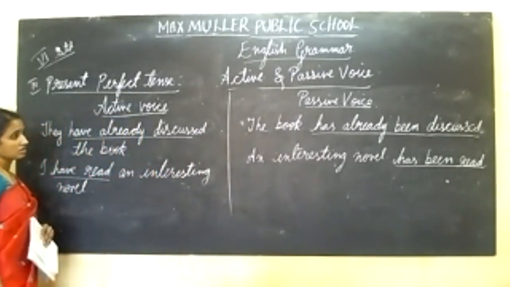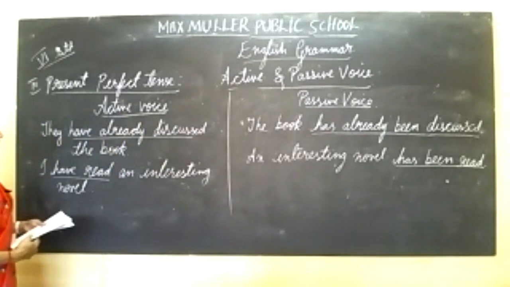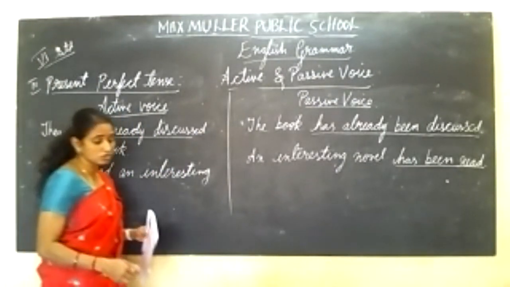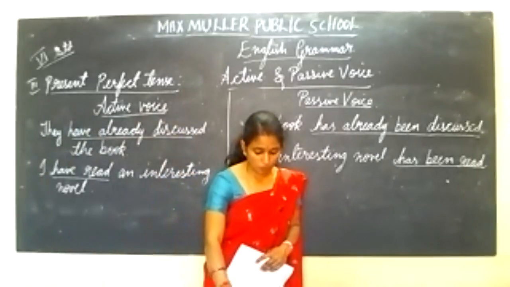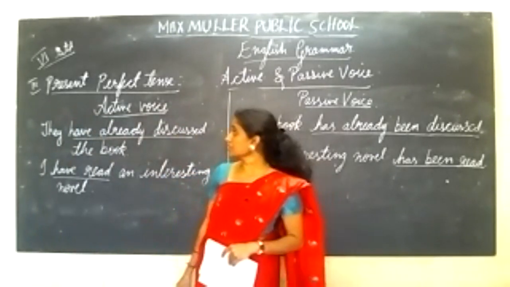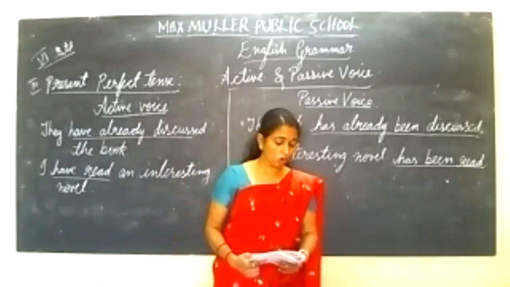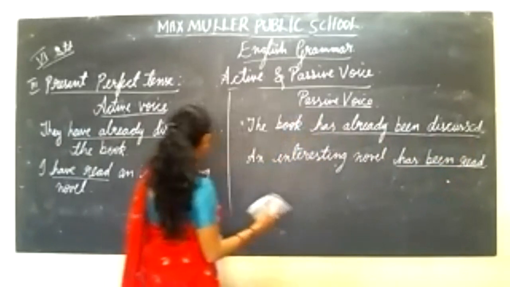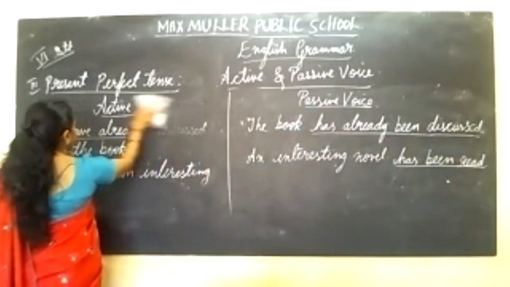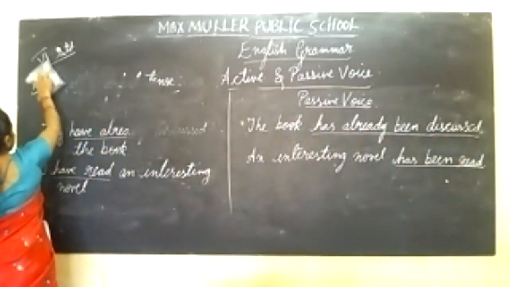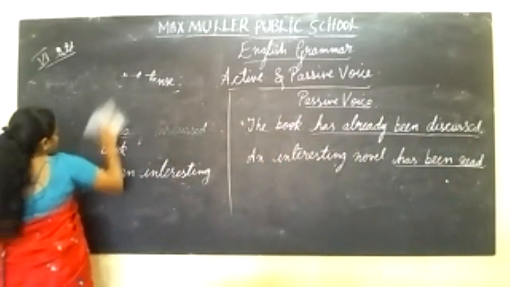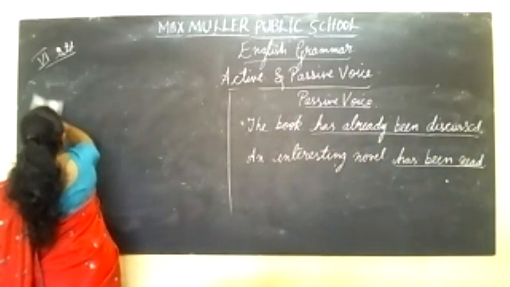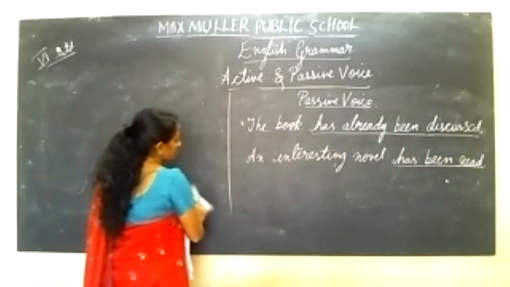The next. Have you understood this, children? Have you understood what is active and passive voice in this present perfect tense? Next, we'll go to the next topic. And keep on repeating, don't copy this in the rough note or in the class work.